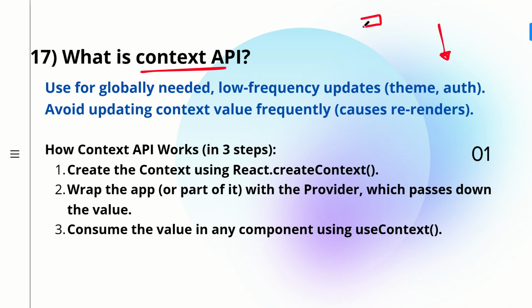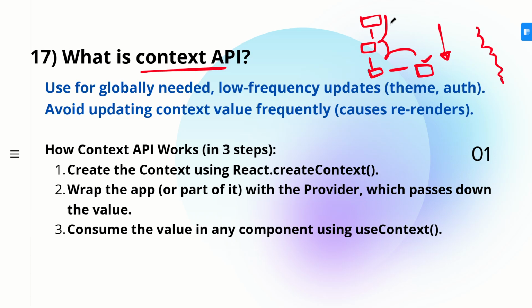So if this is your parent component, where you have a state called theme, and this is my child, then maybe there is one more child, and then a fourth child of this. If I want to know the theme here, because my component's CSS depends on the theme the user wants, then I'll have to pass the props to the first level, second level, and third level. This can continue to multiple levels, some 5, 6, 7, which makes our code messy. So context API in React is a built-in feature that allows you to share data across the component tree without having to pass props manually at every level.